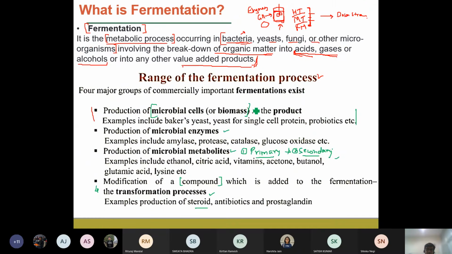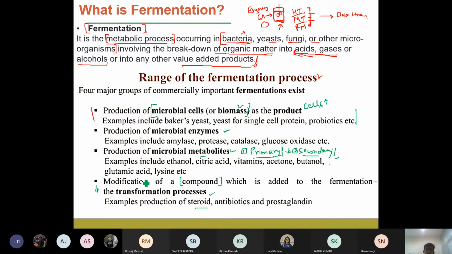And then we saw what the range of products is. It can be the biomass itself, that is, the cells being produced at very high concentrations. It can be the enzymes that are released. Okay, we have seen that it can be intracellular or extracellular products, for example, or the metabolites, which can be classified into two types, primary and secondary metabolites. What are the definitions of the primary and secondary metabolites?